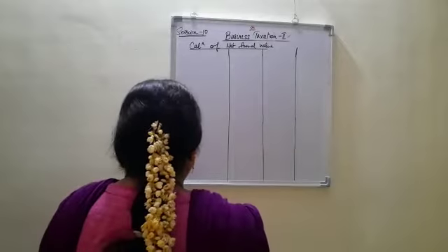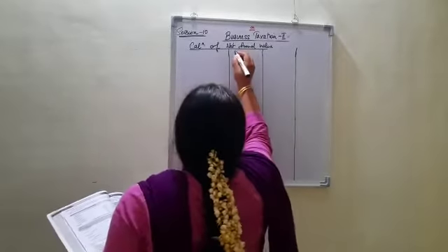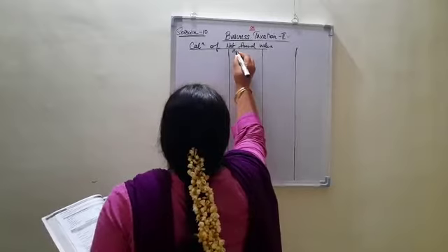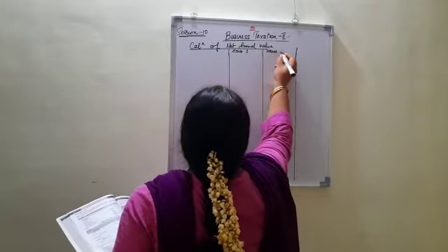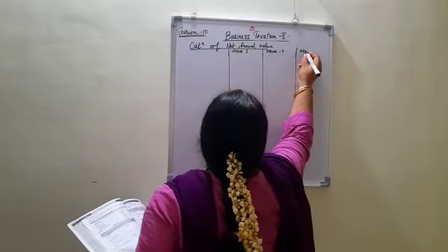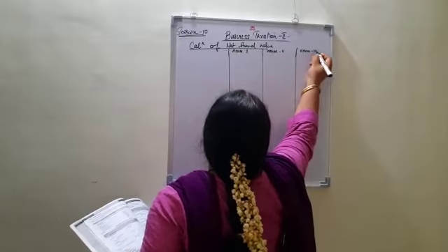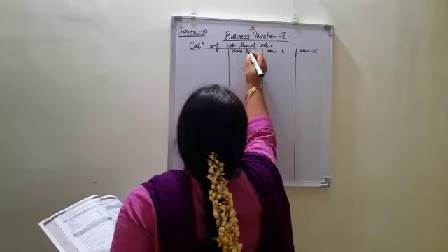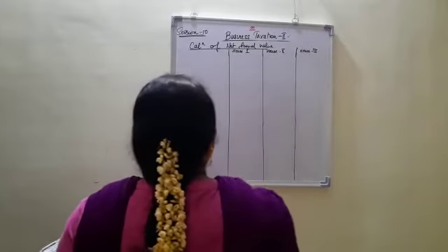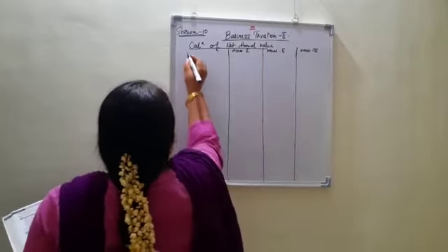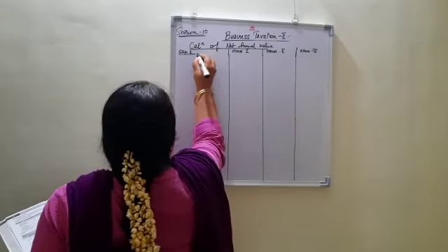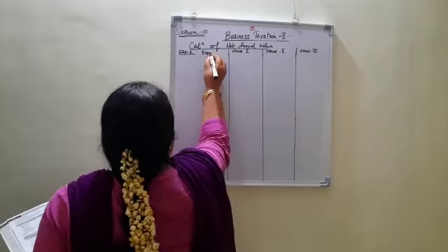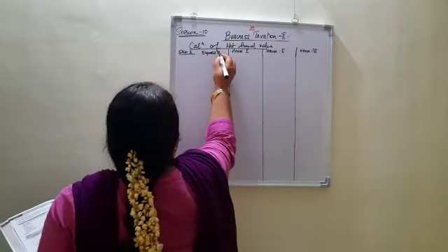So here, let's write. There are three houses here: house number 1, house 2 and house 3. Information about the three houses is given here. As usual, we'll go step by step. Step 1: we are supposed to calculate the expected rental value.